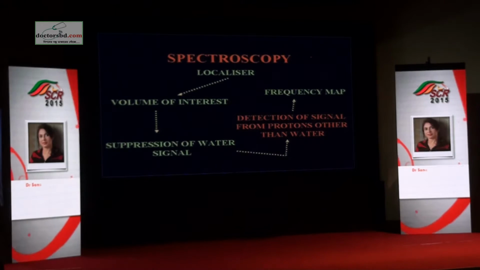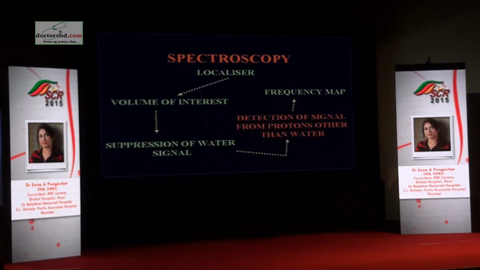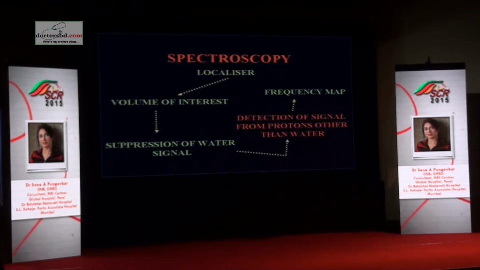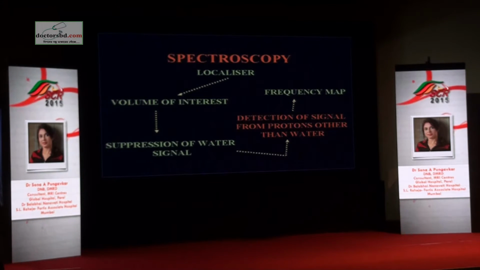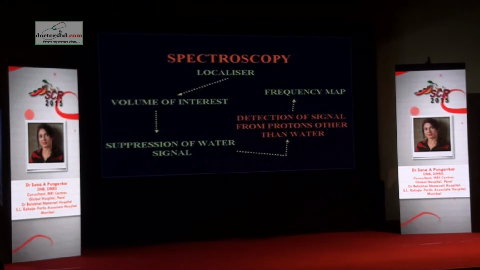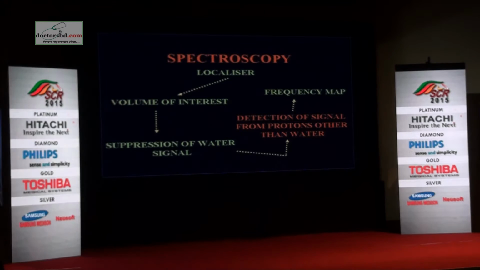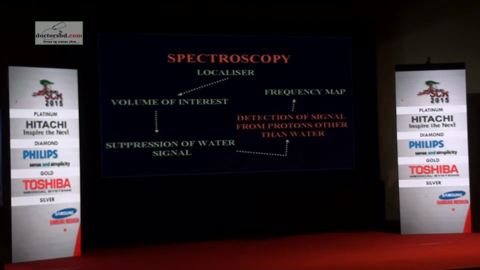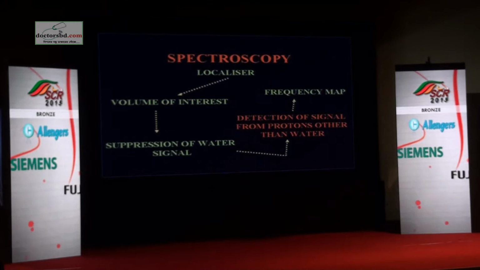So what you actually do in an MR spectroscopy, you take a grayscale image which is used as a localizer, and decide which area you are interested in. It could be a focal lesion or it could be the gray matter, as in Alzheimer's disease. You arrange for the magnet or the machine to suppress the water signal and the fat signal. So the only available signal is from the protons which are other than water, and you map them in the form of a spectrum or a frequency map.